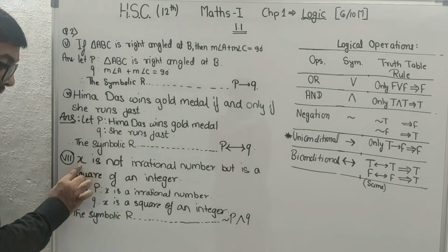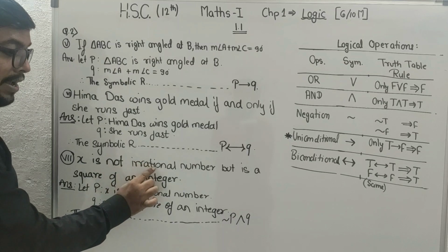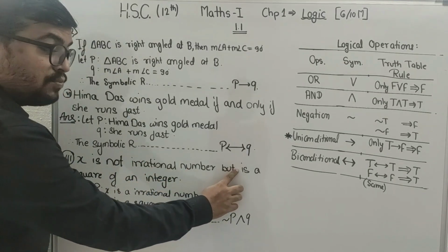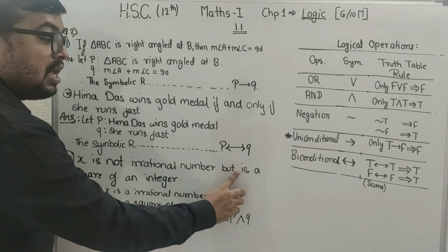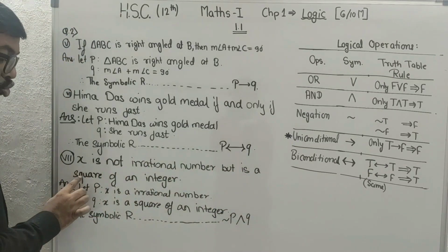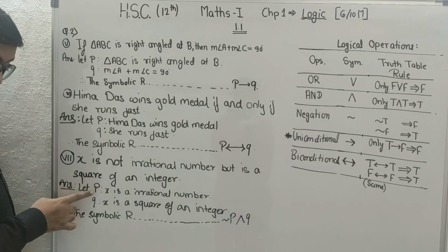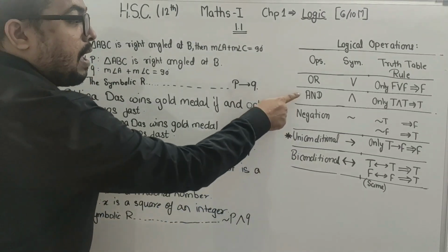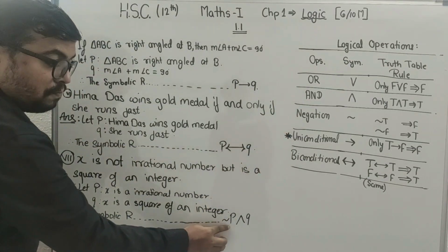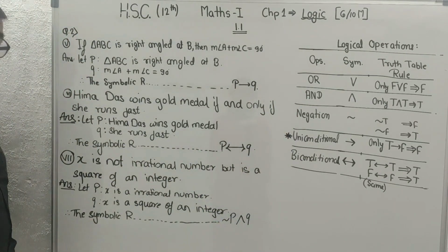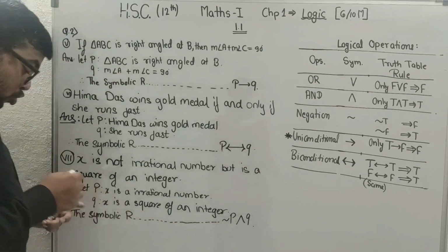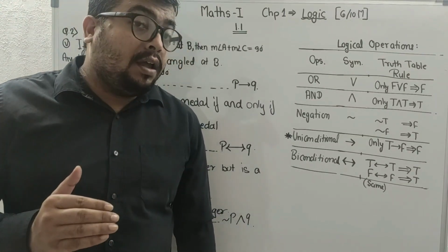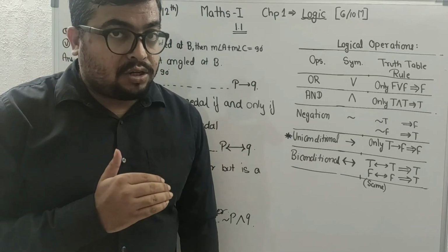So P becomes X is an irrational number. Q will be X is a square of an integer number; there is no subject here, so I will write X. Between P and Q there is a but, so you will use and. So negation P and Q. So students, in this manner, you should understand how to write statements in symbolic representation.